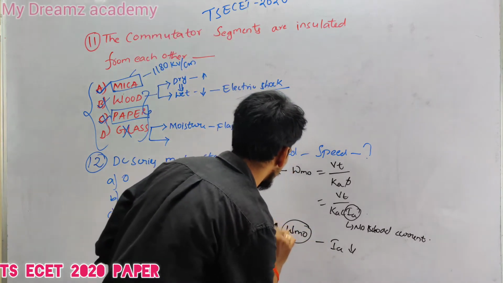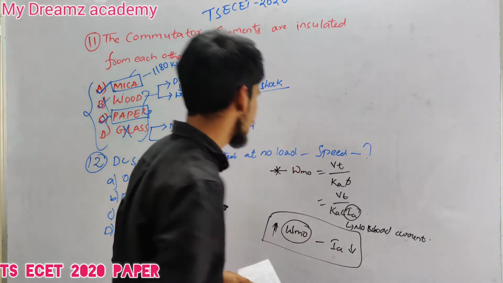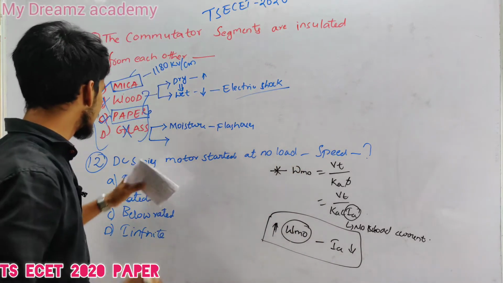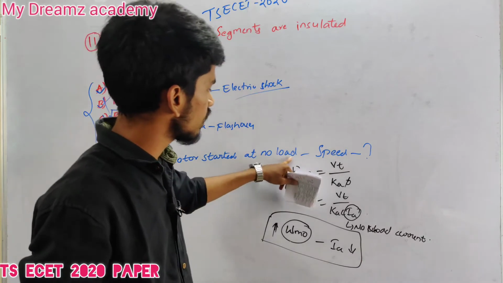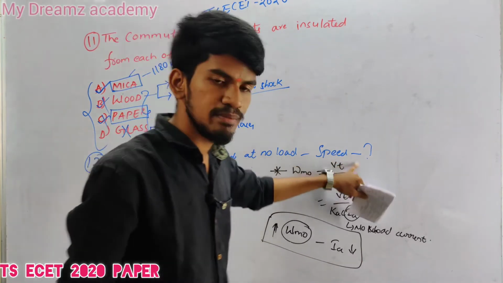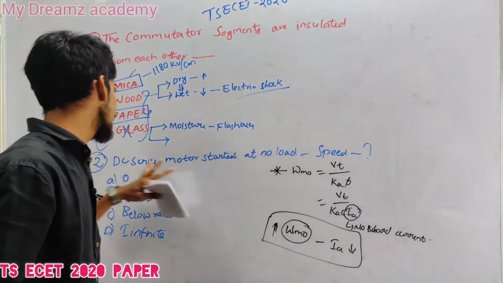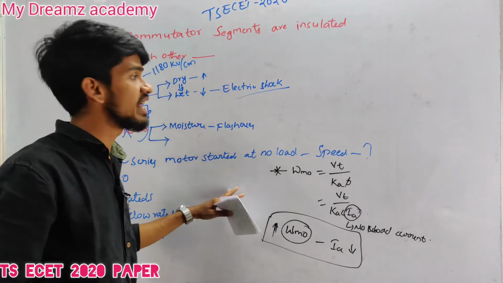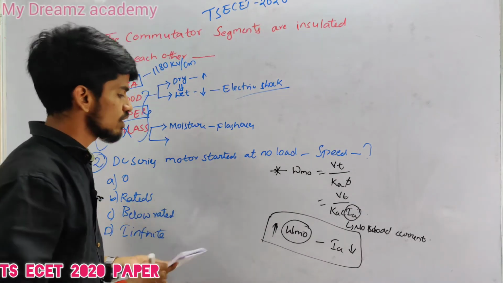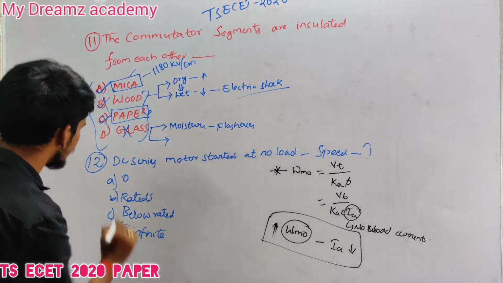From this relation, we can conclude that if a DC series motor is started at no load condition, the speed will be infinitely high, or the DC series motor goes to a dangerously high speed. So option D is right.